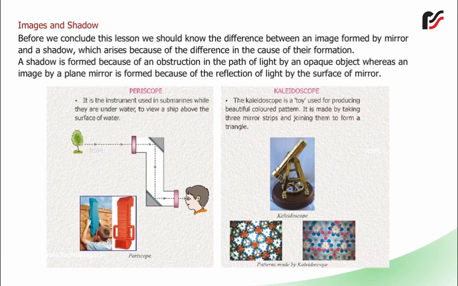Periscope. It is the instrument used in submarines while they are under water to view a ship above the surface of water. Kaleidoscope. The kaleidoscope is a toy used for producing beautiful colored pattern. It is made by taking 3 mirror strips and joining them to form a triangle.